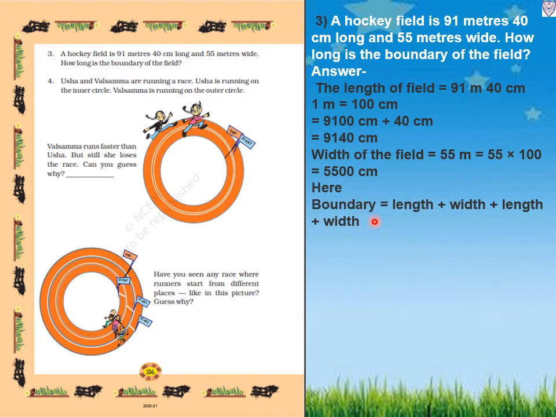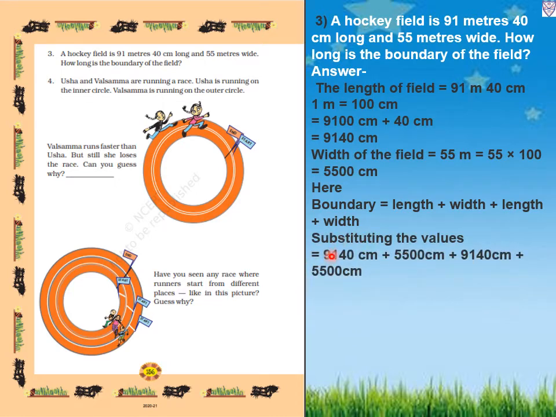Now we have to find the boundary. So length plus width plus length plus width. Now we will put in the values: 9140 centimeter plus 5500 centimeter plus 9140 centimeter plus 5500 centimeter. Now we will add. 0 plus 0 plus 0 plus 0 is 0. 4 plus 0 is 4, 4 plus 0 is 4, 4 plus 4 is 8, 8 plus 0 is 8.